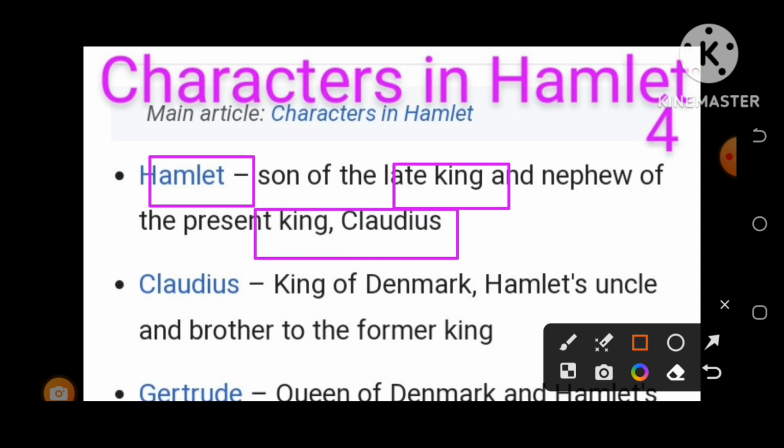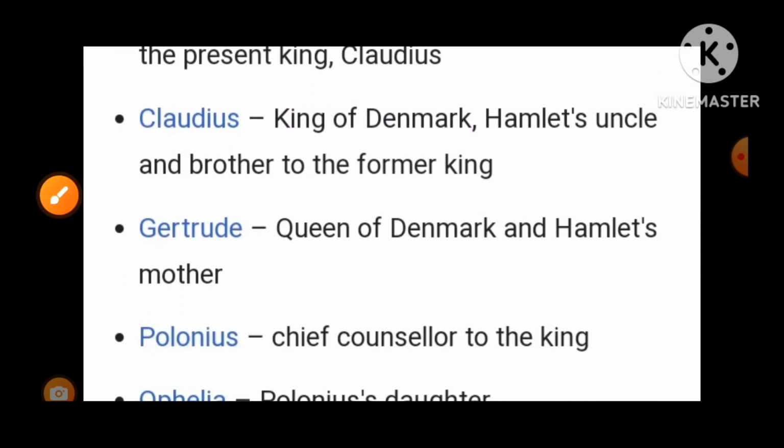And who is Claudius? This is the present king of Denmark, Prince Hamlet's uncle and King Hamlet's brother. It is supposed he has killed his brother and married his sister-in-law, Prince Hamlet's mother. Yes, so this is the brief summary about the characters.